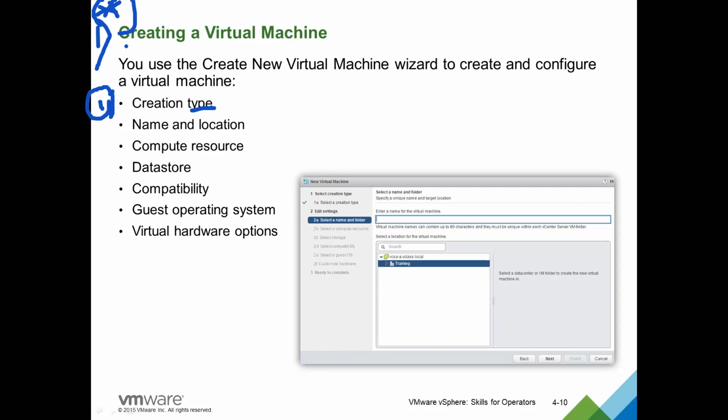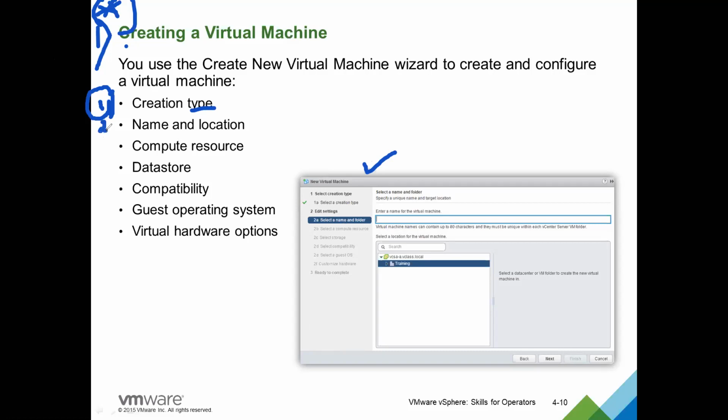So the first step is to select the creation type. This is the console, how it looks. See the steps here: select creation type, edit settings, all those steps, and finally the ready to complete step. We should click on the button next, next, next, and finish. Then your virtual machine will ideally be created. But what you are doing and how you are doing it, you have to learn. Simply doing it without meaning makes no sense.